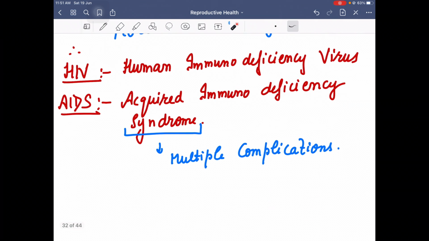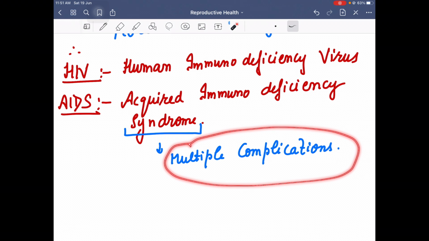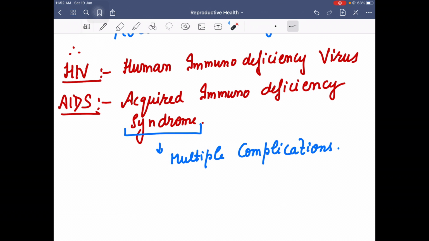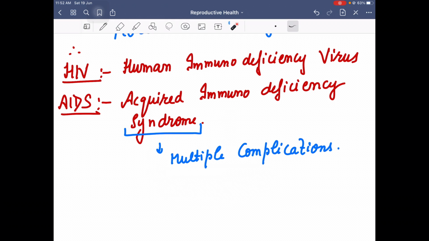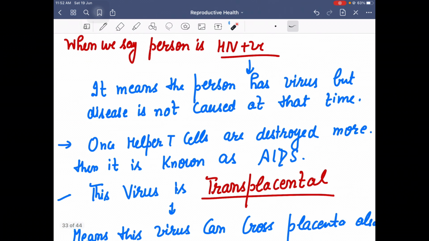Not only one infection, a lot of complications are seen, and when multiple infections or complications are associated, then we give it the term syndrome, because it is not affecting any particular organ, it is targeting the whole immune system. That is why it is known as a syndrome, right?